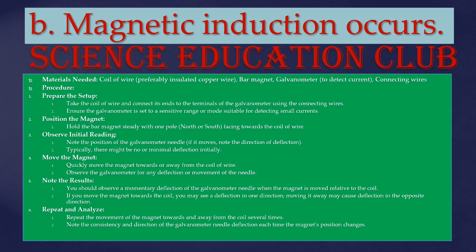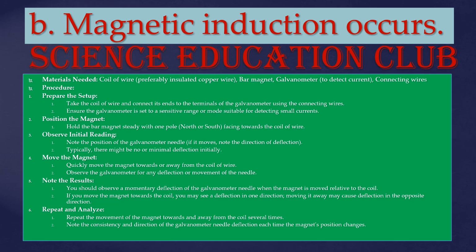Materials needed: coil of wire, bar magnet, galvanometer, connecting wires. Procedure: preparing the setup. Take the coil of wire and connect its ends to the terminals of the galvanometer using the connecting wires. Ensure the galvanometer is set to a sensitive range or mode suitable for detecting small currents. Position the magnet. Hold the bar magnet steadily with one pole facing towards the coil of wire. Observe initial reading.